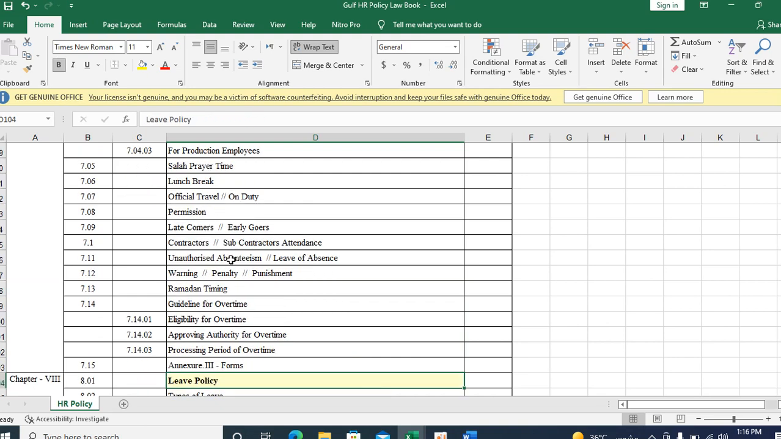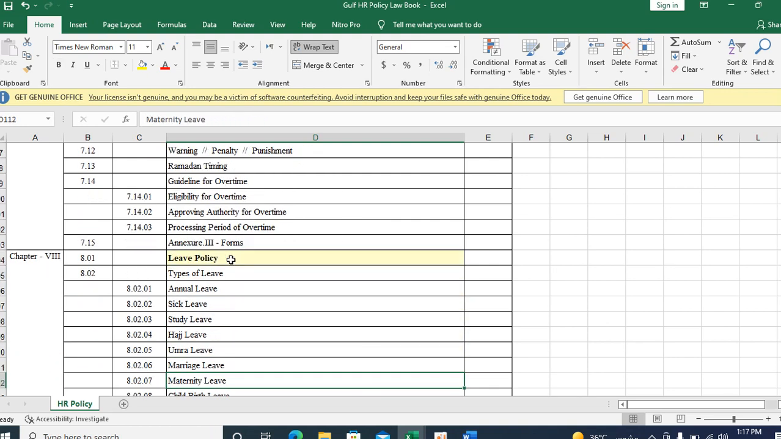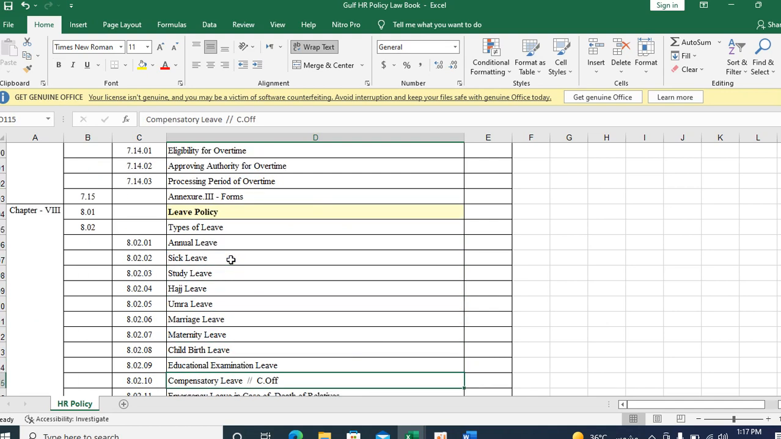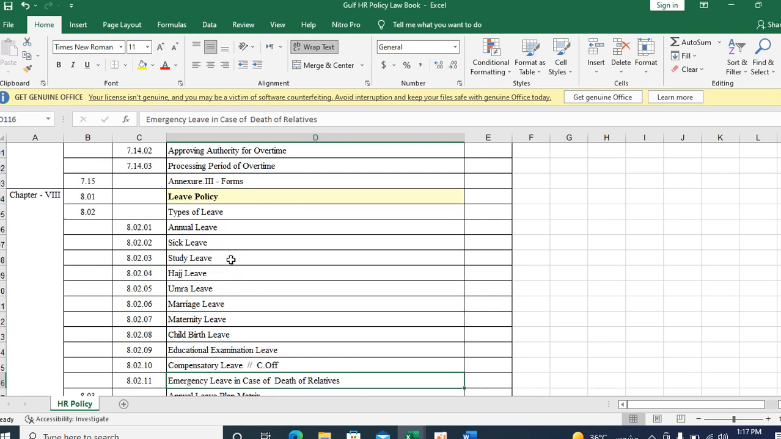Overtime policy is very, very important. Who is eligible for overtime and who is not eligible for overtime depends on the grading system, and you have to give the overtime eligibility policy. Okay, next one is leave policy, that's very, very important. Chapter 8 is leave policy. You have to give the types of leave and the eligibility, which category is eligible for which leave. You can mention that as per your company policy as well as government policy.